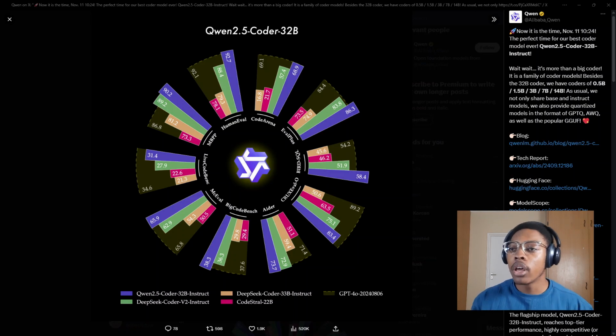As you can see on the screen here, these are some of the benchmarks where it actually performed the best. In the purple, this is the model we are looking at, the Qwen 2.5. You can see that it outperformed in a lot of the benchmarks, which is impressive. GPT-4o actually has a few of the benchmarks under its name, which is also nice. So we will be seeing really which one is the best.